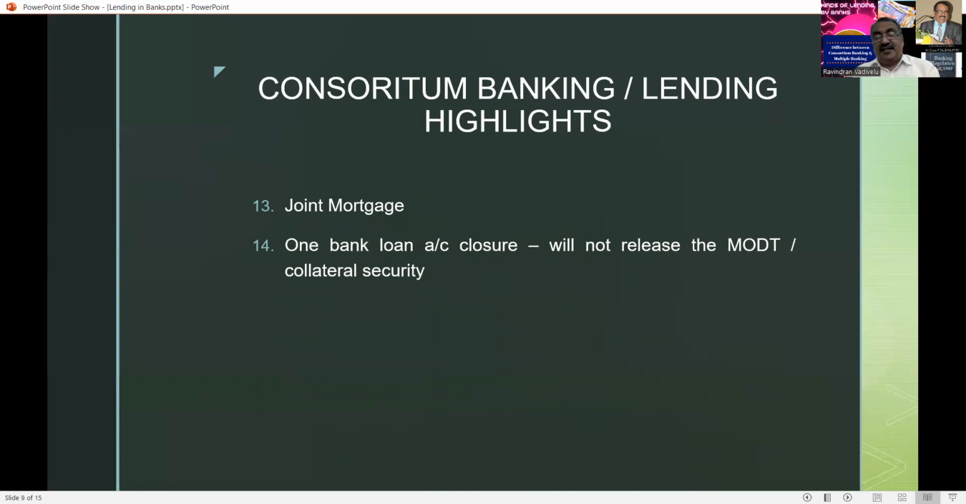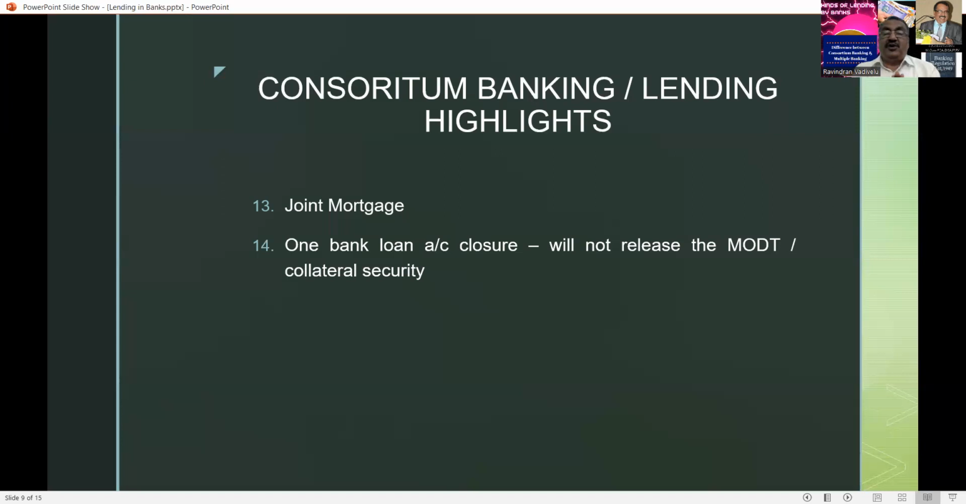And in case, another disadvantage. Suppose there are 3 banks. If you are closing one bank account, they will not release the property because all the 3 banks have created a joint mortgage. So even though you close one loan account, the property will not be released. That means the liability will be there for the remaining 2 banks against the loan.